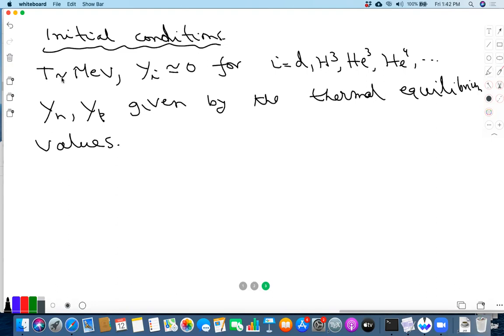In fact, you can even put it a little bit above MeV, maybe greater than MeV, so that everything is in thermal equilibrium, and you can calculate Y_n and Y_p by the thermal equilibrium values, and then you start evolving the system, including all the reactions that are taking place. So this is the way you can set up the analysis.